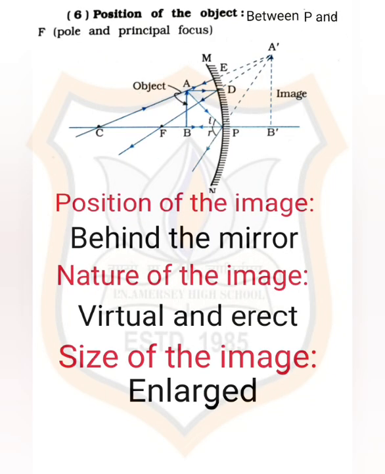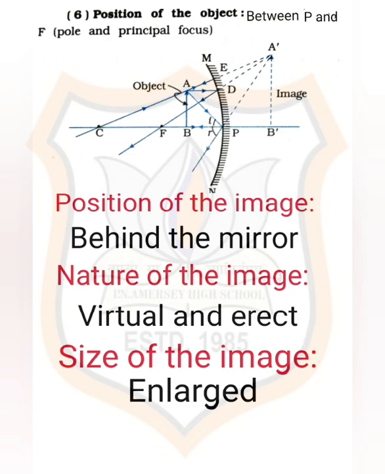The last case: when the object is placed between the pole P and the principal focus F. Let us observe the diagram. Here AB is the object between F and pole P. When light rays coming from object AB strike the reflecting part of the concave mirror MN, after reflection these rays diverge and do not actually meet each other. But in imagination, they are supposed to meet behind the mirror.